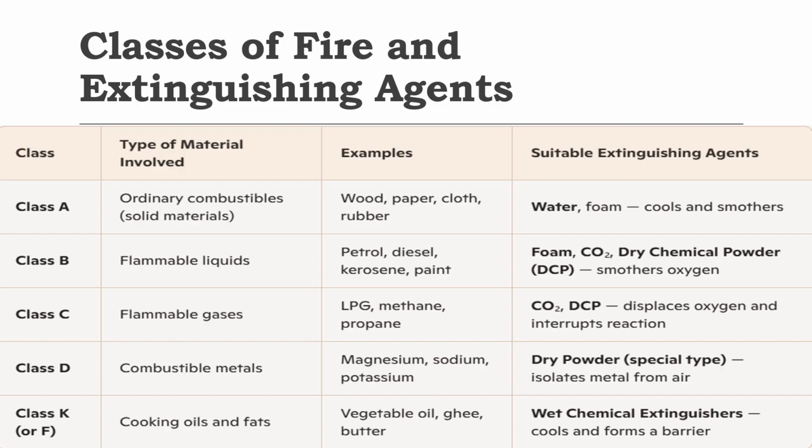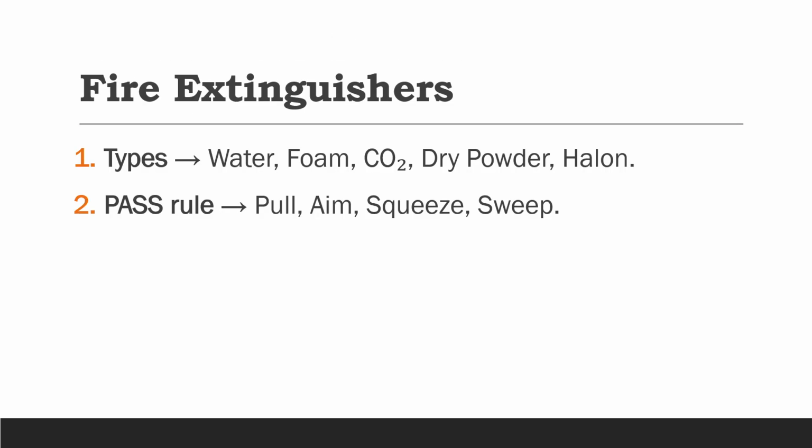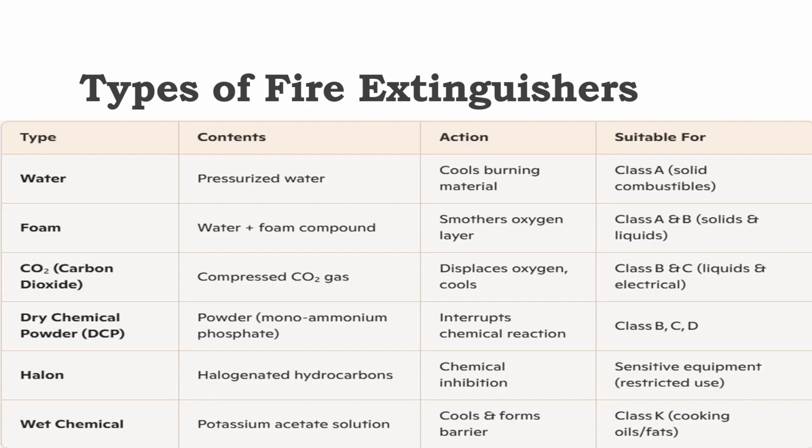Class K fire, that is cooking oils and fats. Example, vegetable oil, ghee, butter, etc. So use wet chemical extinguishers. It cools and forms a barrier for the fire. Then fire extinguisher types like water, foam, carbon dioxide, dry powder, halon, etc. We have PASS rule. Pull, aim, squeeze, sweep.